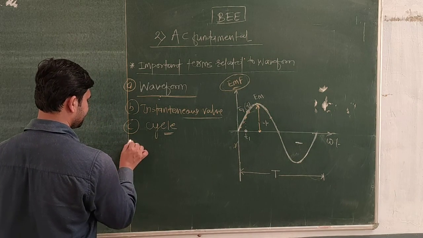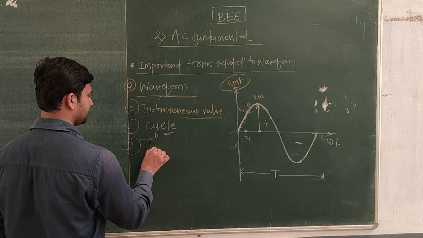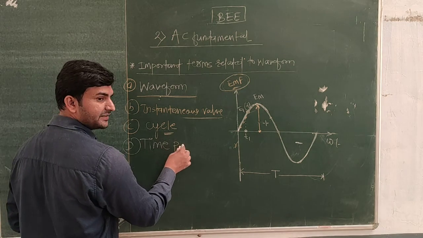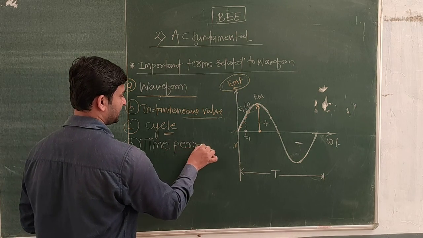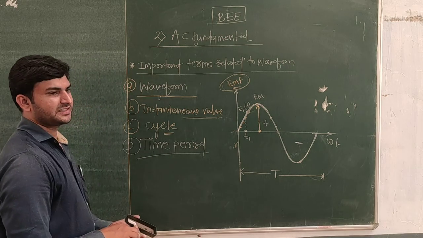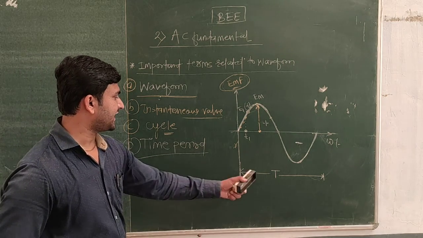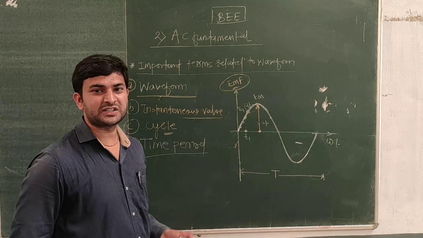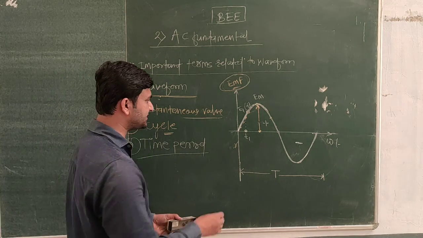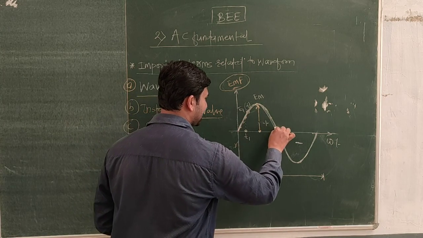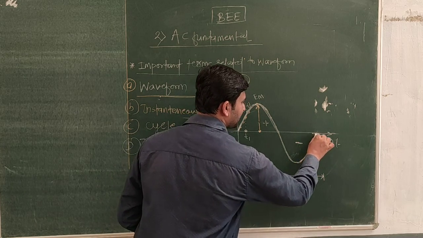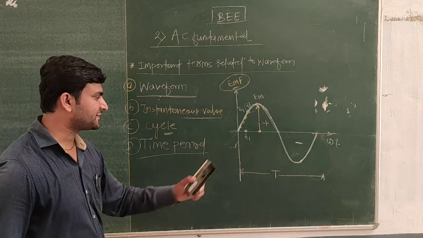The next we will see is the time period. So what is meant by time period? Time period is nothing but the time required to complete one cycle. This is one positive half cycle and this is one negative half cycle.